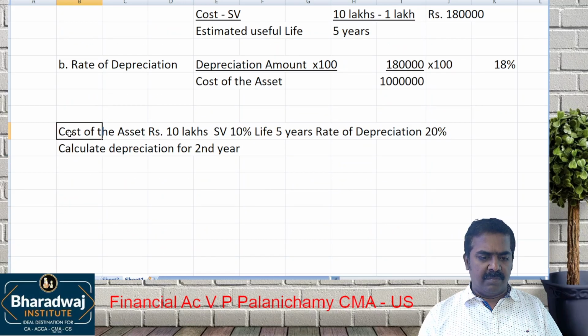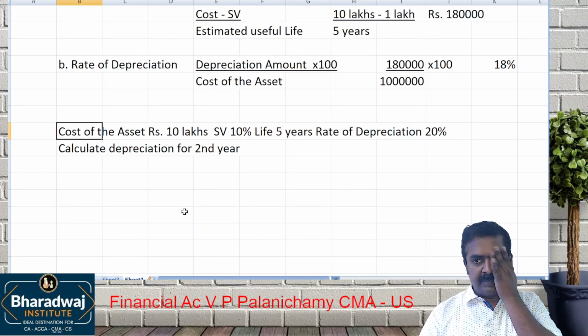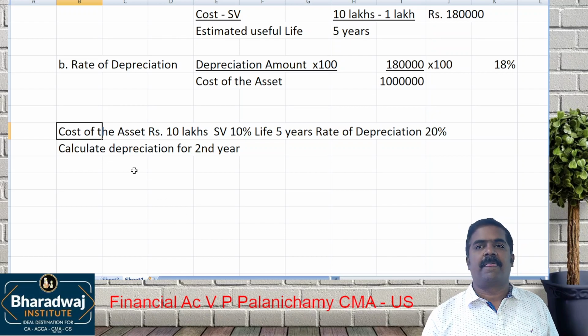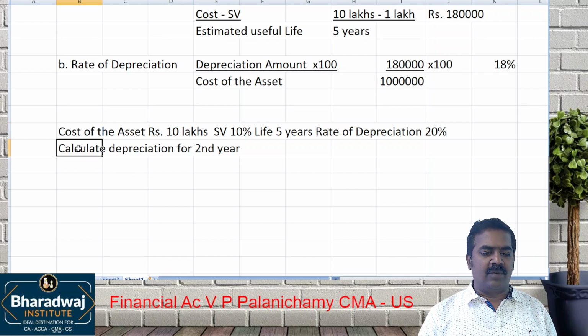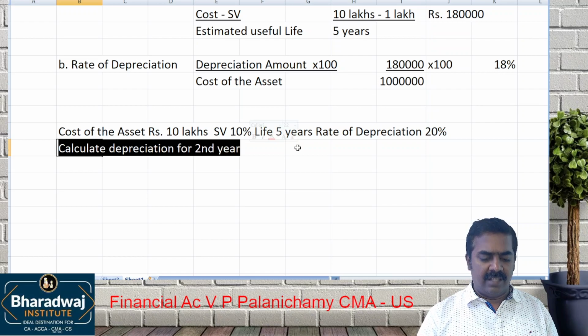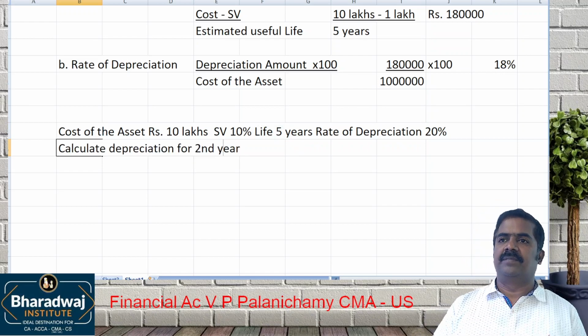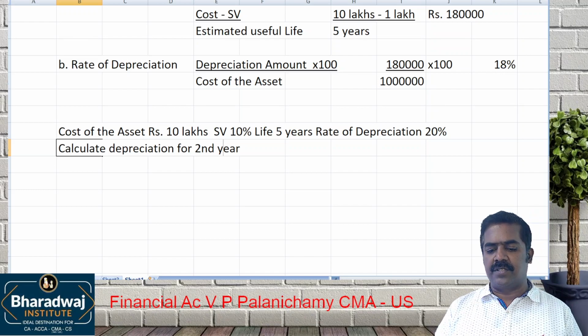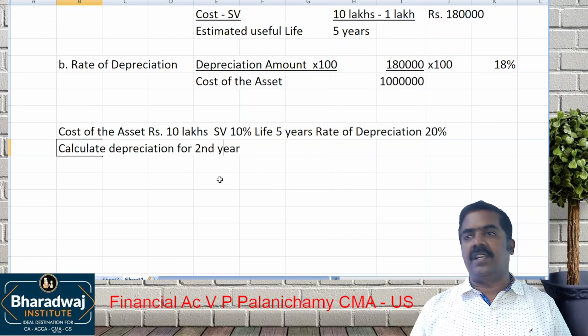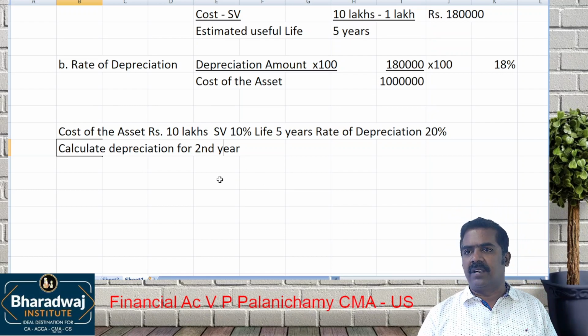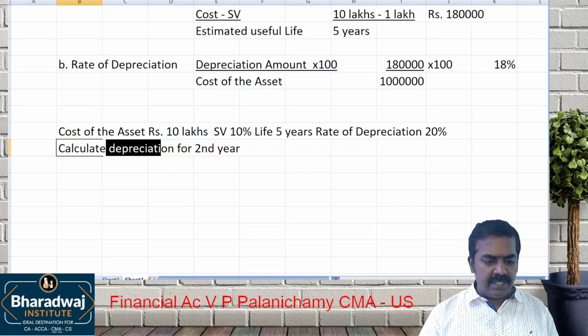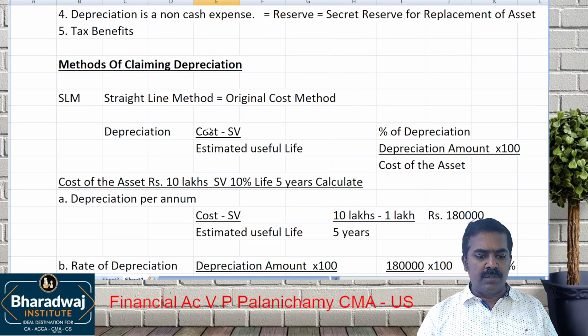Same data, but slightly modified. Calculate depreciation for the second year. Under the straight line method, will depreciation be the same or will it change? It will be the same. First year, second year or third year, depreciation will be the same. Now for calculating depreciation, which formula will you use? Cost minus scrap value divided by estimated useful life?